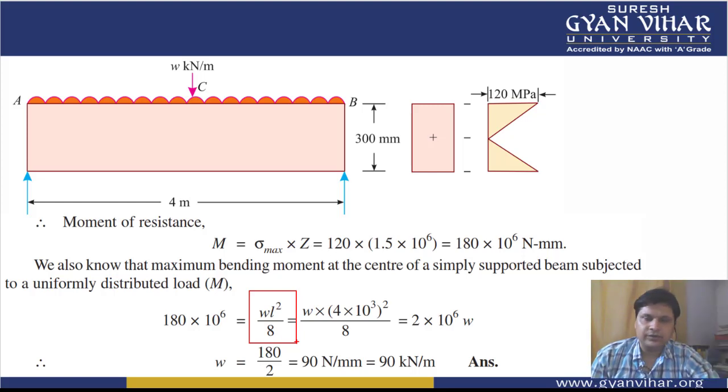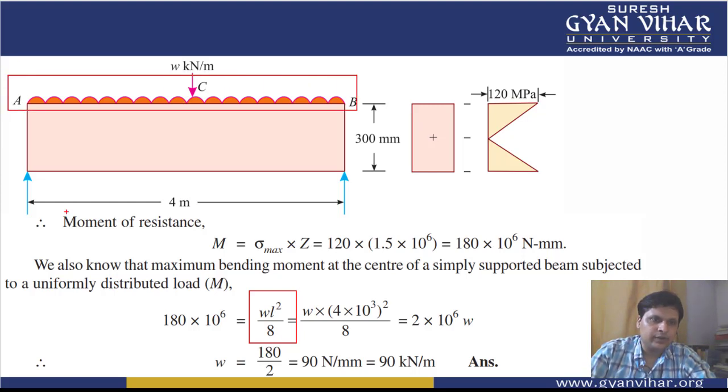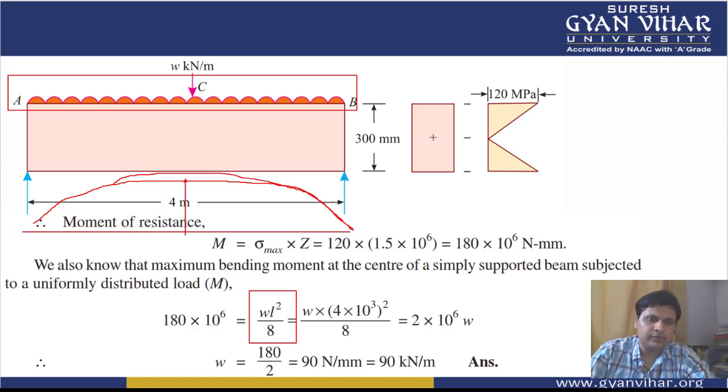In that I taught you that if the whole of the beam is loaded with a UDL, then you get the bending moment diagram like this, with the maximum value at the center. This type of graph you generally get, and the maximum value is WL square divided by 8.